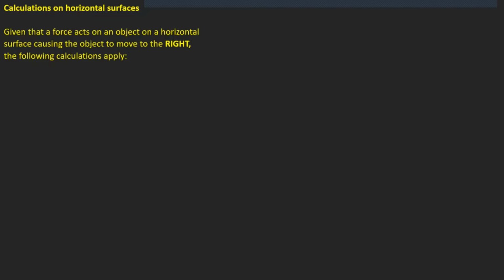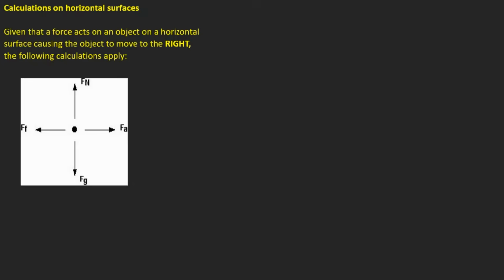Here's scenario number one. I'm going to talk about two scenarios, then we talk about power, then we start the questions. Scenario number one, what can I find in an exam? You are given that a force acts on an object on a horizontal surface, and it causes the object to move to the right.